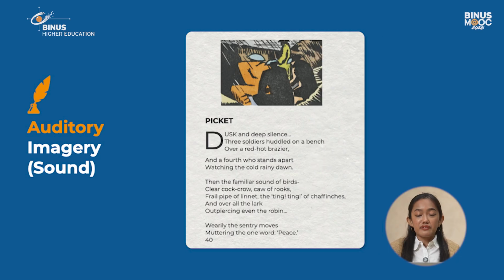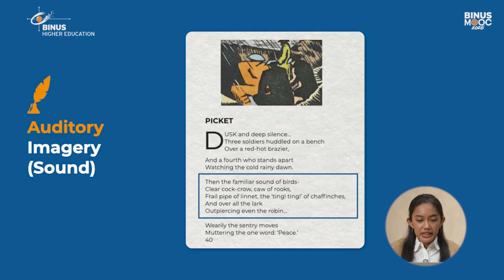Auditory imagery evokes sound, or our sense of hearing. For example, in this poem, we imagine the sounds of birds, with clear cockcrow, caw of rooks, the frail pipe of linnet, the ting-ting of chaffinches. And it's put together with the sentry muttering one-word piece, so it's more soft than the birds. So here is an auditory landscape created where the poem prompts us to imagine a combination of sounds.